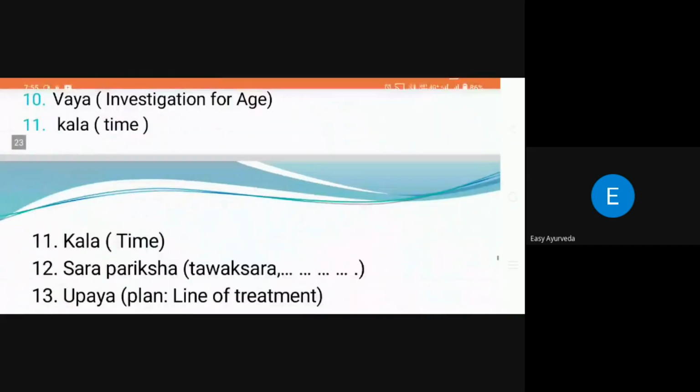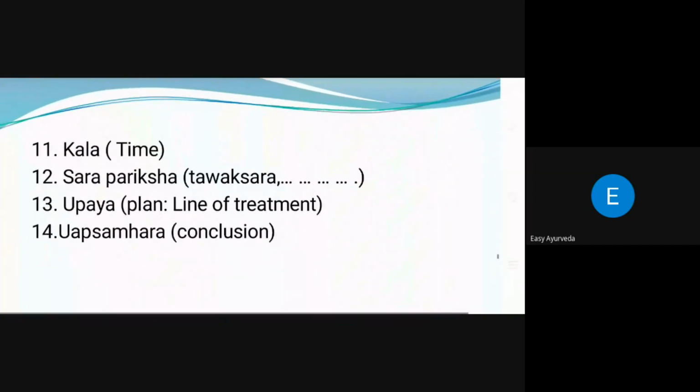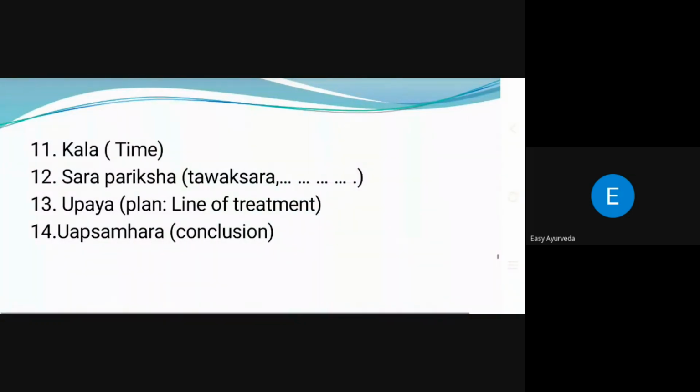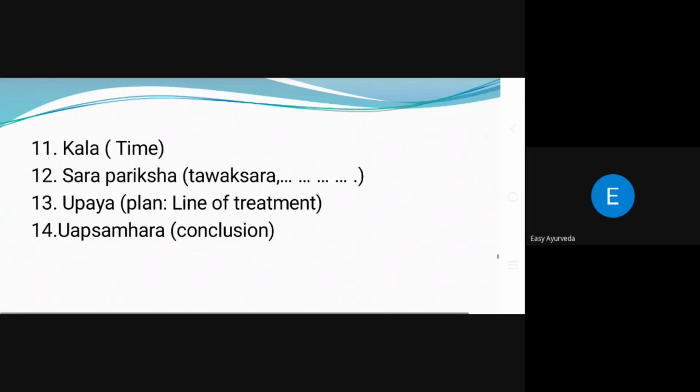Other than that, in that chapter, he mentioned the Kala, the time, and the Sara Pariksha, that is, the seven Saras: Tvak Sara, Rakta Sara, Mamsa Sara and so on. Their examination has been told. And he mentioned the Upayas in the eighth chapter of Vimanasthana, from the beginning to the end. If you put it together, it becomes a protocol for clinical research purposes. We can prepare our own clinical protocol. That is Upaya, the plan, the line of treatment.